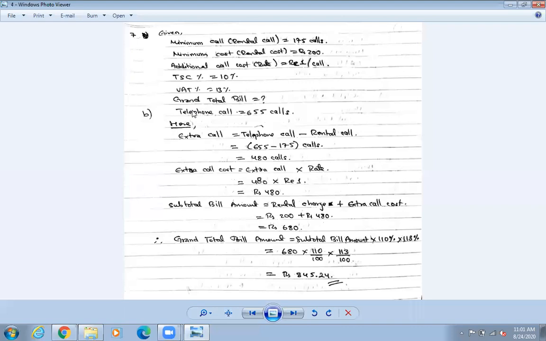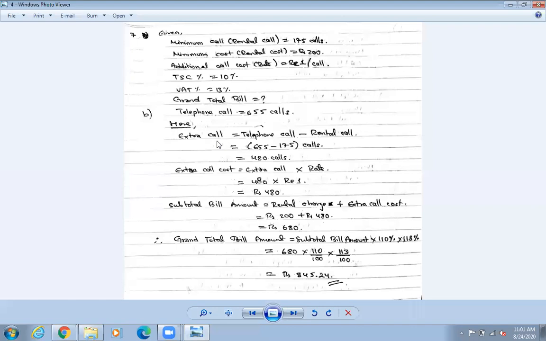That means, so telephone call कति गरेको रहेछ, 655. I've done number B, okay, 7B के चाहिँ गरेको रहेछु मैले. 655 calls it is done. Then how will you find out? So what is the question? How much should 655 calls cost? That means कति रुपैयाँ पर्छ अरे? Okay, so what you need to find out? You need to find out the grand total bill amount again.